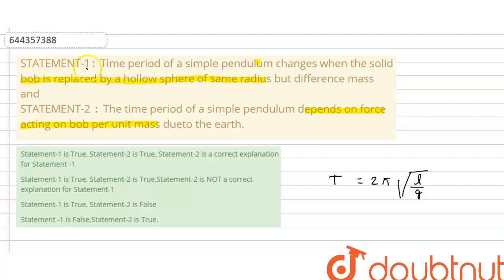So statement 1 is false and statement 2 is correct. So the correct option is: statement 1 is false, statement 2 is true. I hope you have understood this explanation.